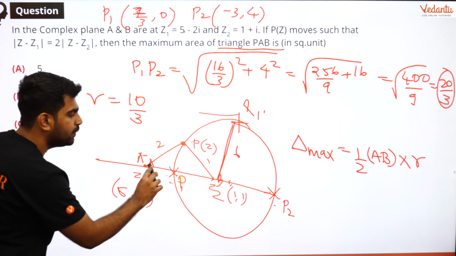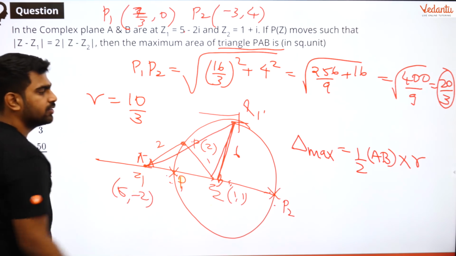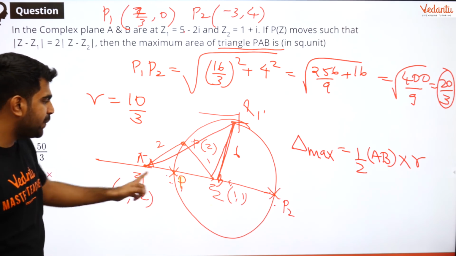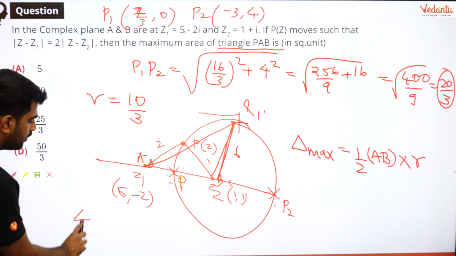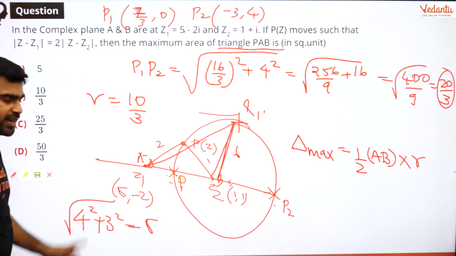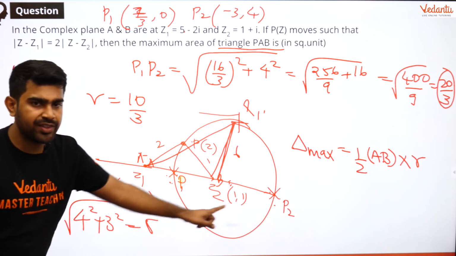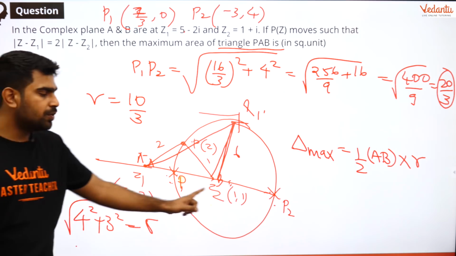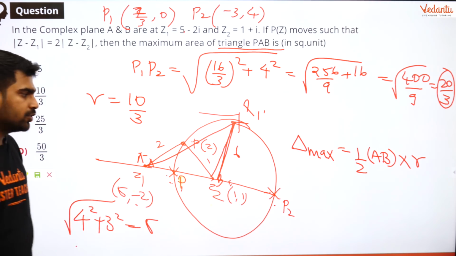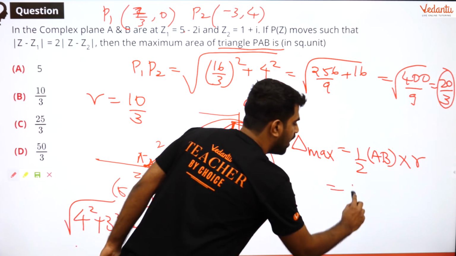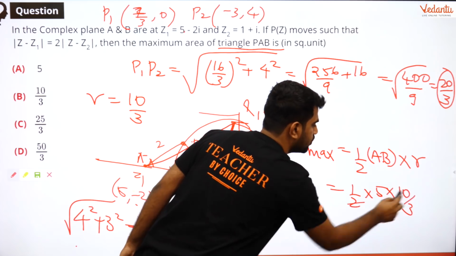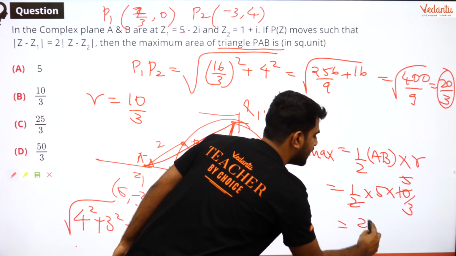So the maximum area will be looking like this. This is the triangle when the area is maximum. So what is AB, guys? AB distance you can find out. It is going to be 4 square plus 3 square under root, which will be 5. How did I get that? Distance formula: 5 minus 1 the whole square, 4 square; 2 minus (minus 1) the whole square, 3 square, which is equal to 5. So the answer is going to be half into 5 into 10 by 3, so it is going to be 25 by 3.